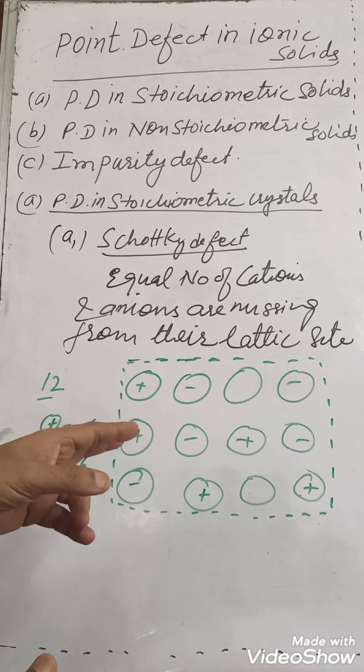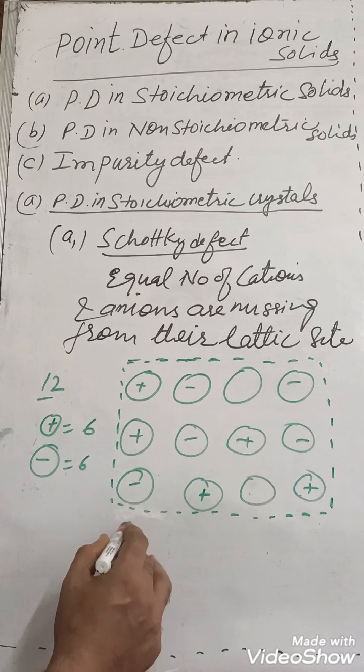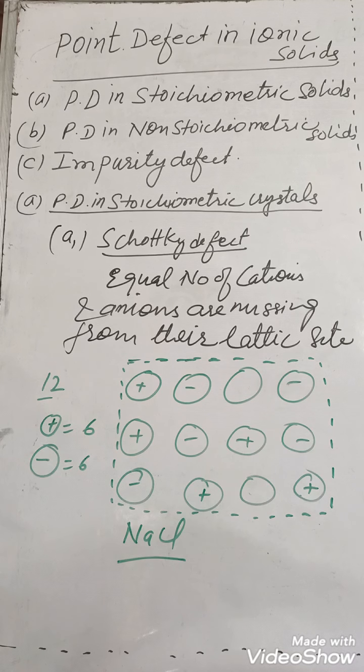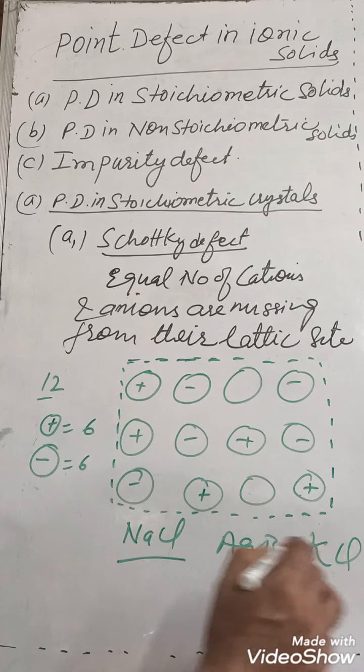So remember, this type of defect is found in such type of crystal in which size of cation and size of anion is approximately similar, like NaCl, AgBr, KCl.